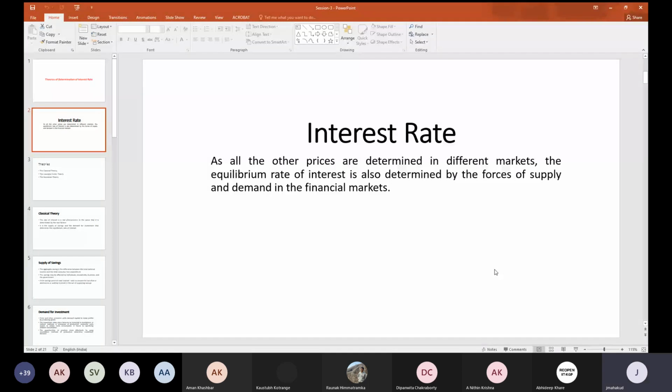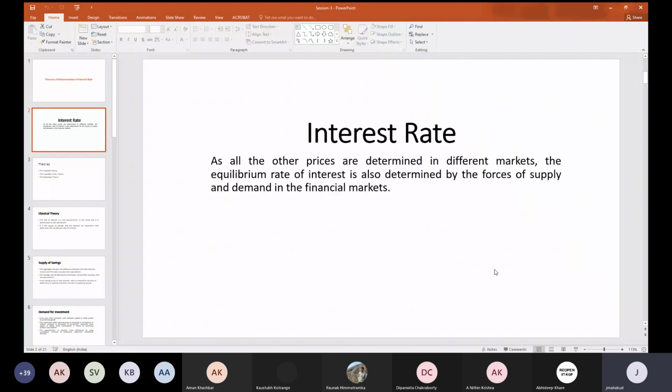And number three, why is there an interest rate differential across different characteristics? For example, why is the long-term interest rate more than the short-term interest rate, or why, even if the maturity period of a particular asset is the same, is there still a difference in interest rates when we calculate the interest rate from that particular asset's perspective? So there are different kinds of questions we have to answer whenever we discuss the determination of interest rate in a particular market.